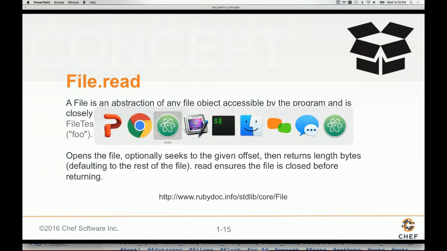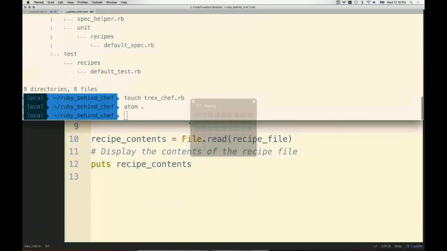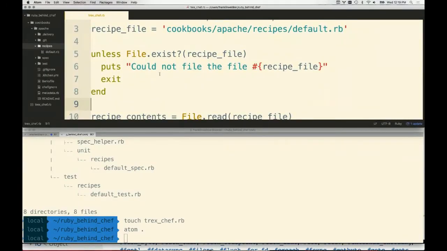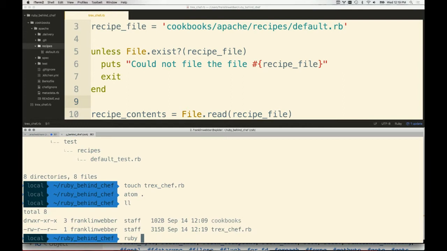All right, so we've got this so far. Let's run this code to make sure it's working for us. So I'm going to put this at the bottom of the screen. I'm going to put our code here at the top of the screen. So remember, that's our recipe file we're going for. We're going to read the contents in. And I'm just going to execute a Ruby file by running ruby and then the name of the file.